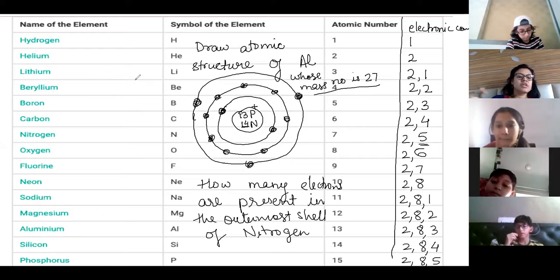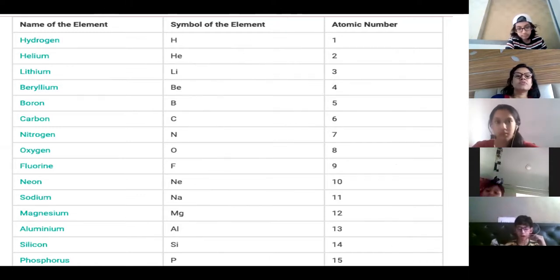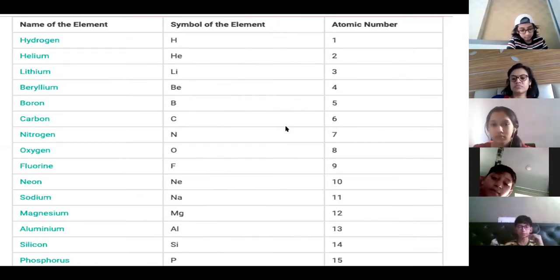ठीक है? Ma'am, can you give the electronic configuration of 5 more elements? Okay, I'll give you. I'll erase it now. Should I erase this page? Yes, ma'am. Erase, ma'am. Now you show sulfur, chlorine, argon, potassium, and calcium.